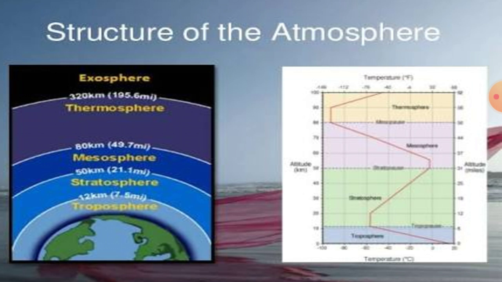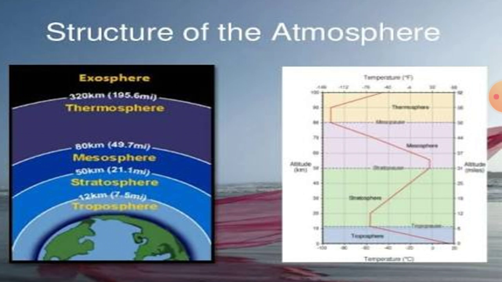Second is stratosphere. Above the troposphere lies the stratosphere. It extends up to a height of 50 km. This layer is almost free from clouds and associated weather phenomena, making conditions most ideal for flying aeroplanes. One important feature of stratosphere is that it contains a layer of ozone gas.